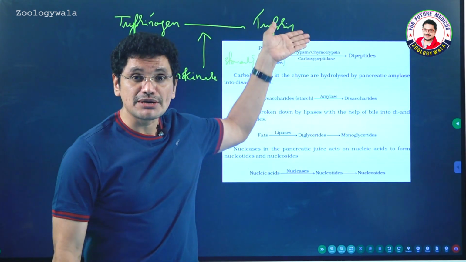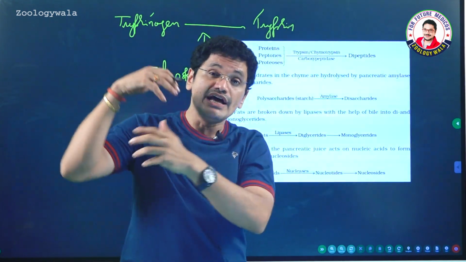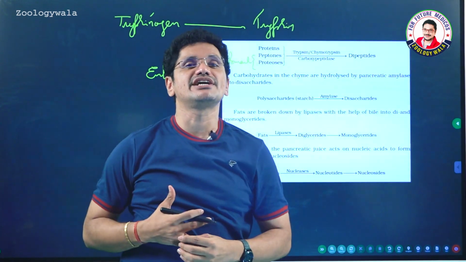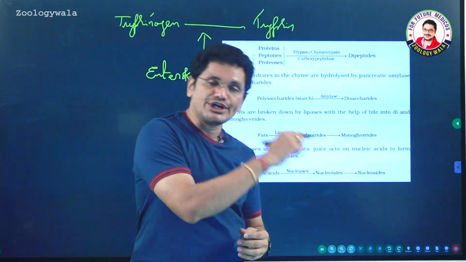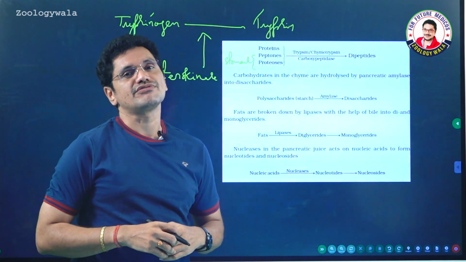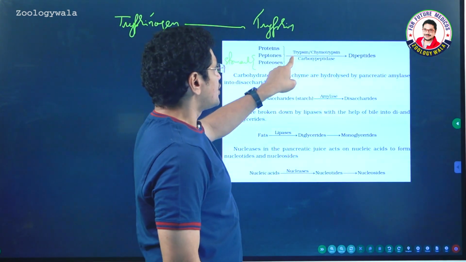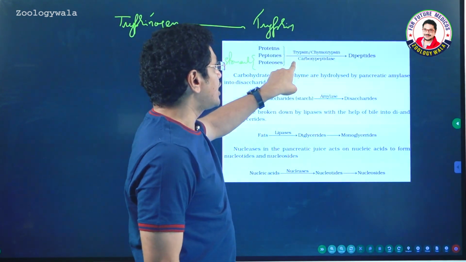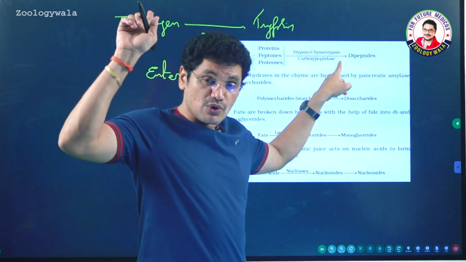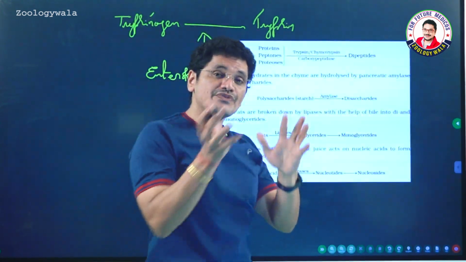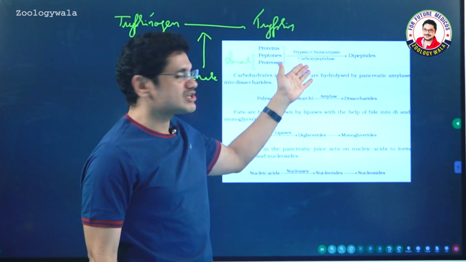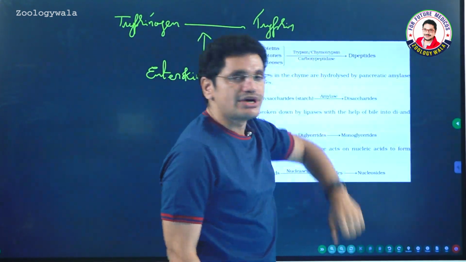Not only that, the trypsin plays a very important role in conversion of remaining inactive enzymes which are present in the pancreatic juice also into active components of pancreatic juice. So, trypsin, chymotrypsin and carboxypeptidase, previously I mentioned procarboxypeptidase is an inactive enzyme which will become active into carboxypeptidase, and they are converted to dipeptides.